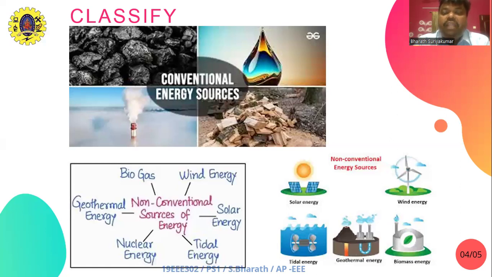Biomass: the organic matter originating from living organisms like wood, cattle dung, sewage, agriculture waste, etc. is called biomass. So these are the various classifications of conventional and non-conventional sources of energy in the system. So with this, we come to a conclusion about conventional sources and non-conventional sources of energy.